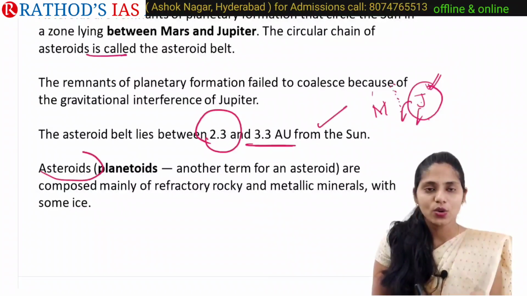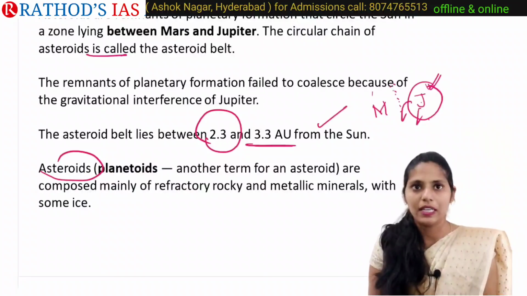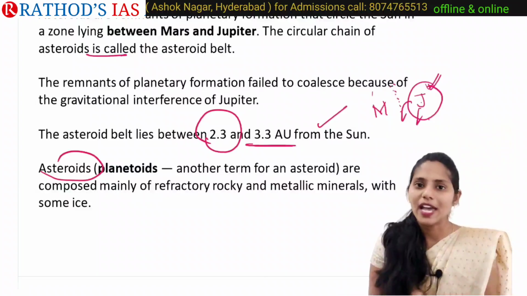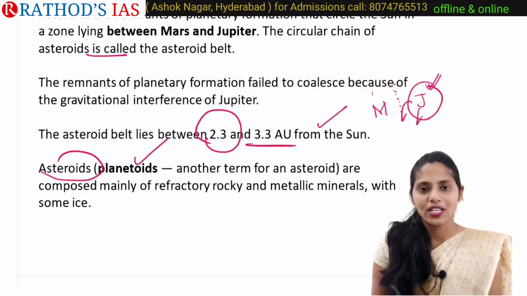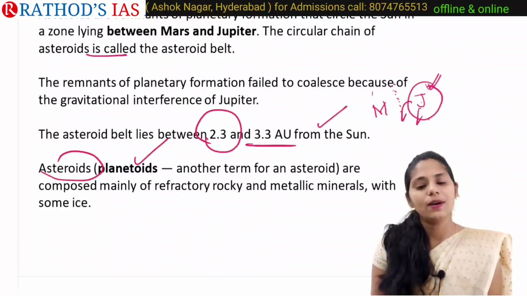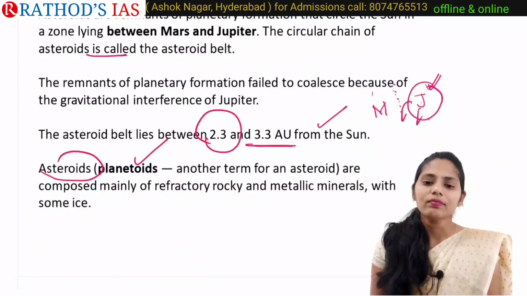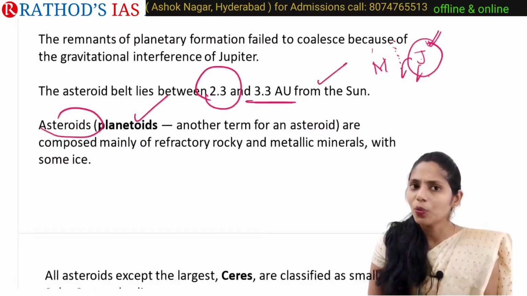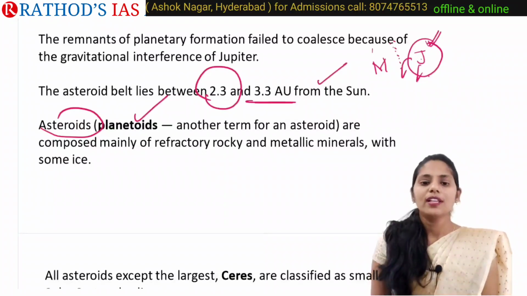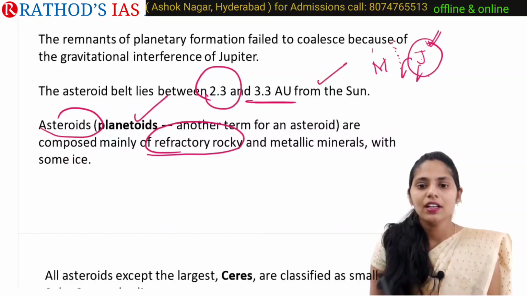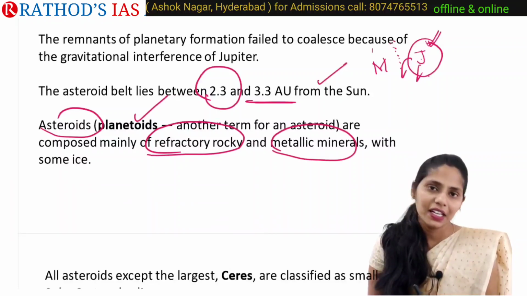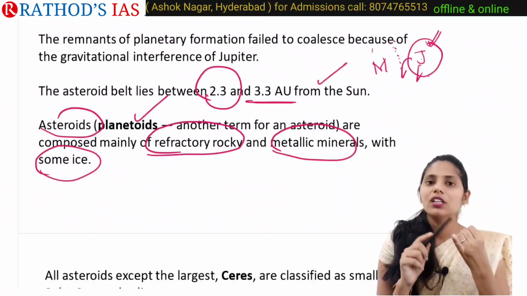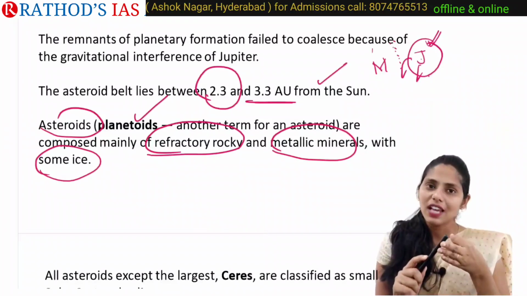If we are talking about asteroids, they are also called by another name. Another name for asteroids is planetoids. So planetoids is another term for an asteroid. And one more question is, what material are these asteroids mainly composed of? For example, they contain rock material as well as some metallic minerals, and they even contain some amount of ice. So they mainly contain rocks, some minerals, and ice.